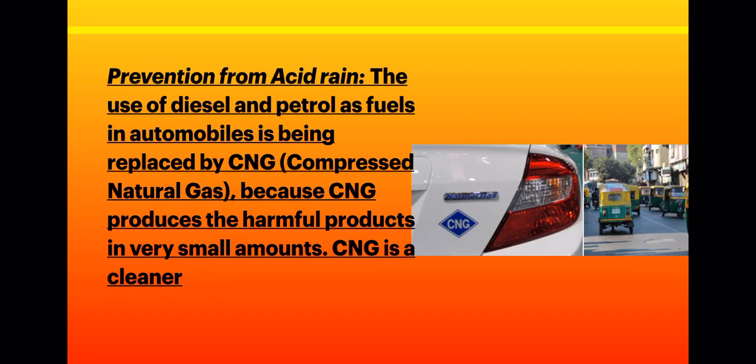So children, one important thing to note here is that burning of fossil fuel also releases carbon monoxide gas, which is very, very harmful, because if fuel is not burning properly, incomplete combustion of fuel will result in the production of carbon monoxide, and this gas is very harmful. It may cause carbon monoxide poisoning. Why? Because carbon monoxide gas has more affinity for hemoglobin than oxygen.